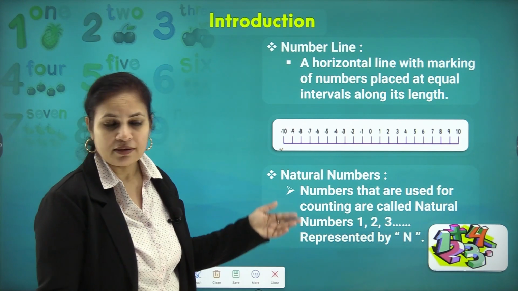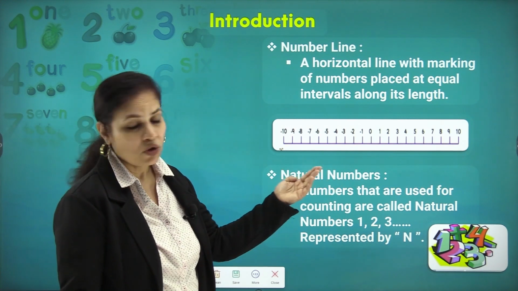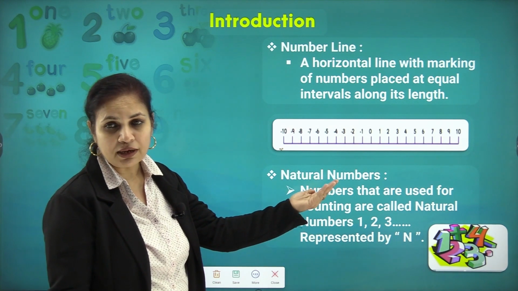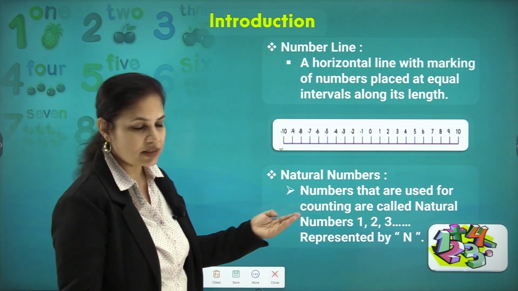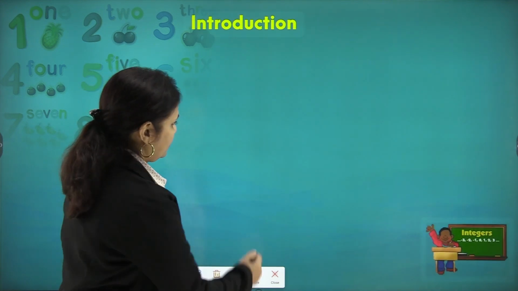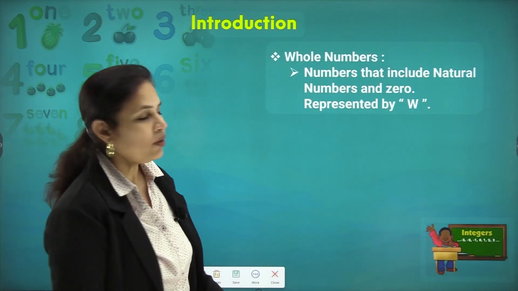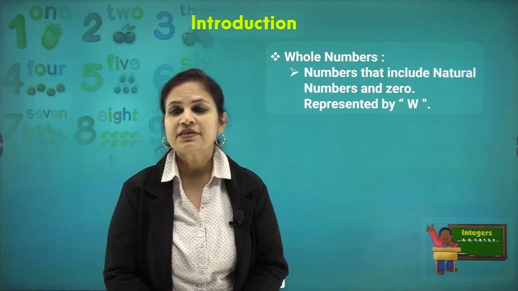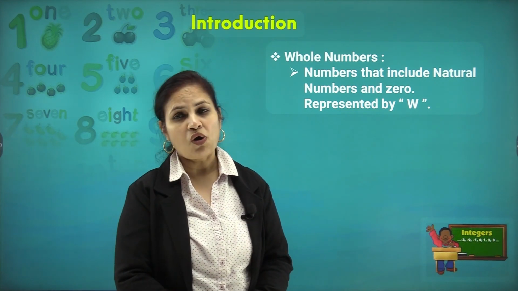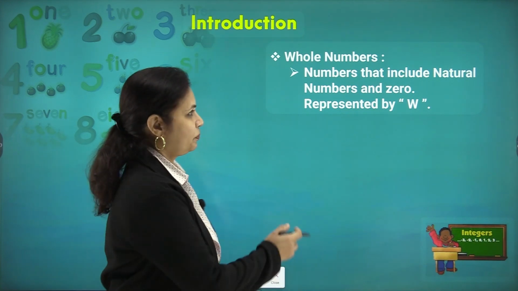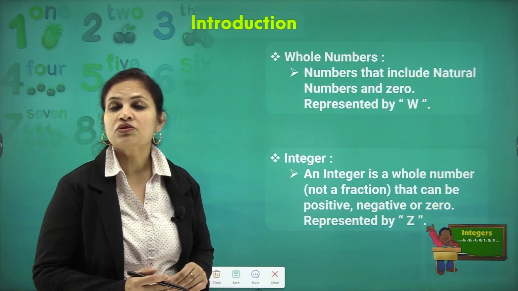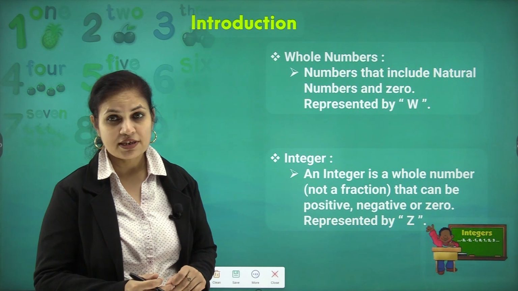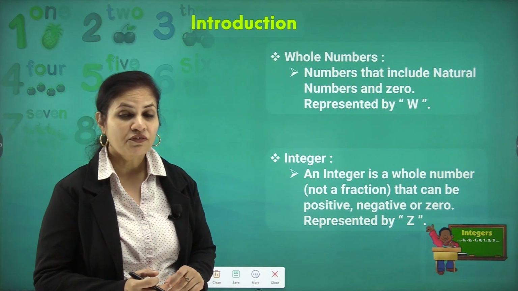Natural numbers are represented on the right hand side of the number line after 0, and they are also known as counting numbers. Whole numbers are numbers that include natural numbers along with 0. Then we came across integers, which include whole numbers, natural numbers and negative values.